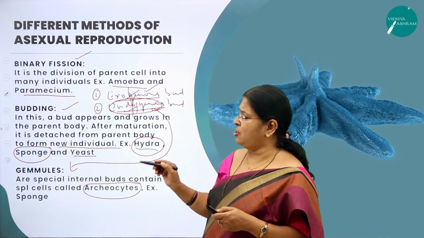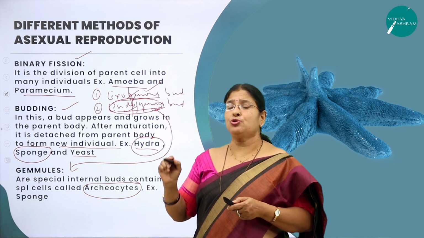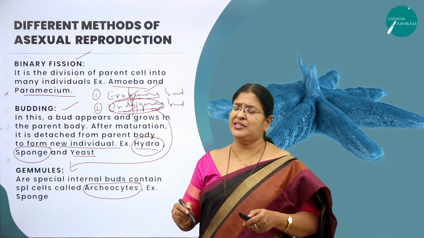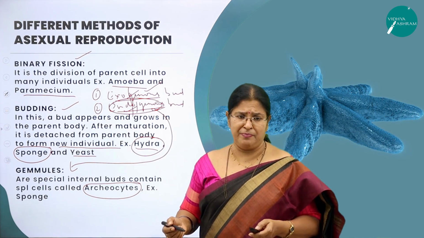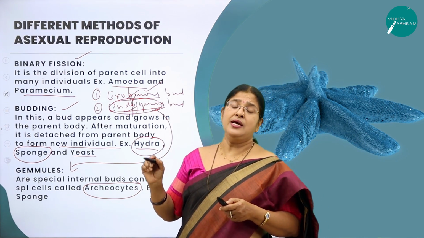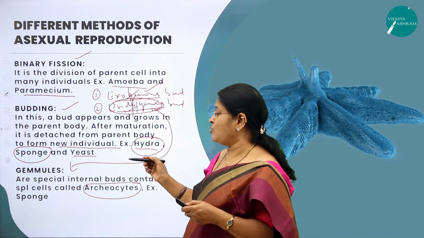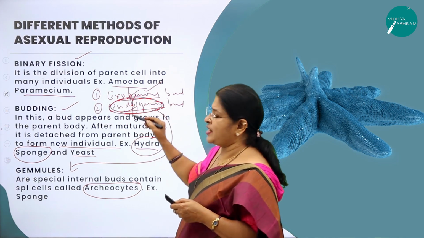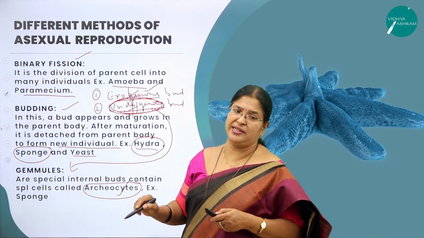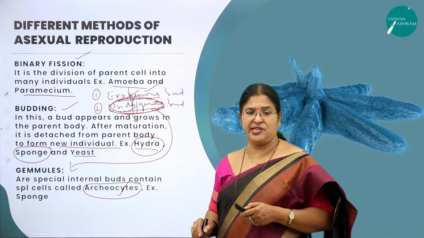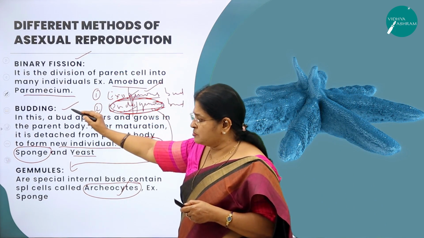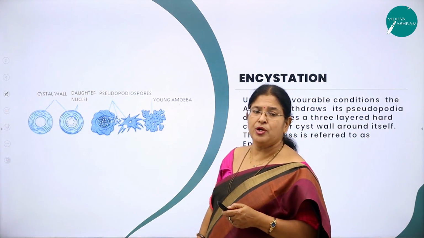You know, all this methodology is adapted by the organisms to overcome the unfavorable climatic conditions. See, everybody wants to survive, whether the conditions are favorable or unfavorable. But what is the method that is going to be adapted by those organisms when the climatic conditions are not favorable? So one such is formation of internal buds. So on the return of the favorable climatic conditions, the cells are going to be released and it is going to carry on the process of asexual reproduction. Hope you have understood what is binary fission, what is budding, and what is gemmule.